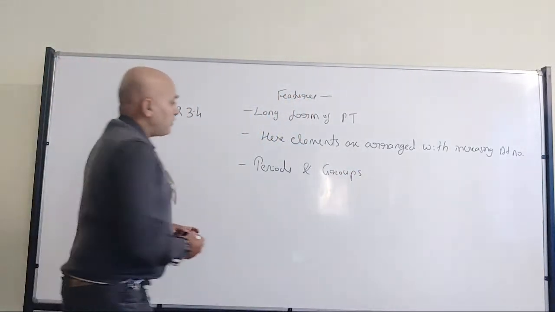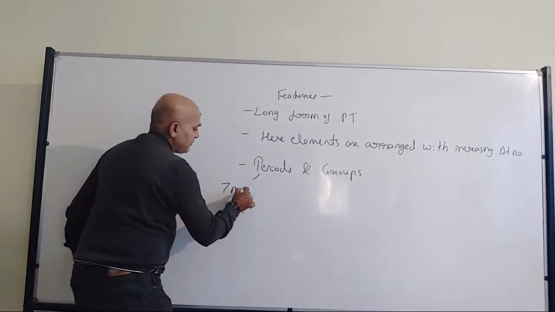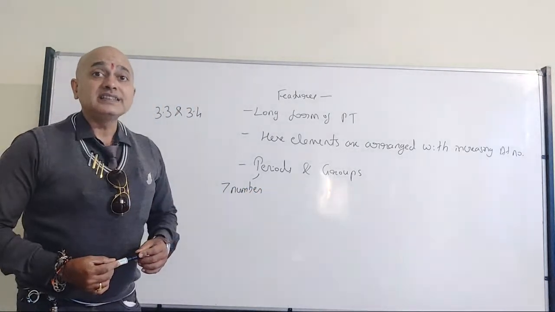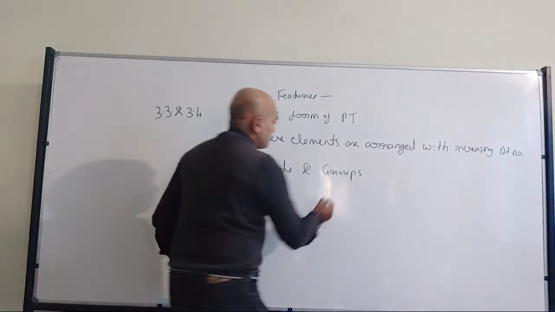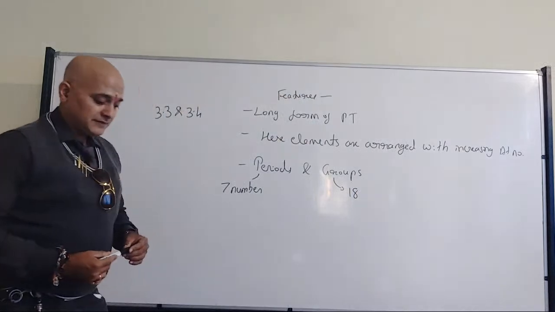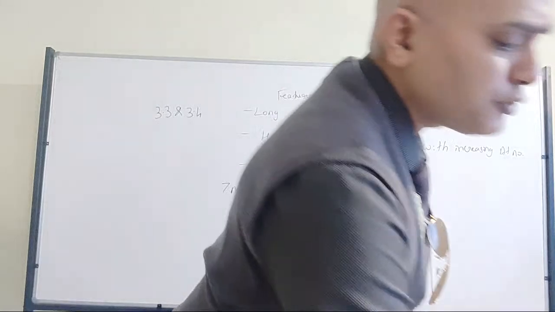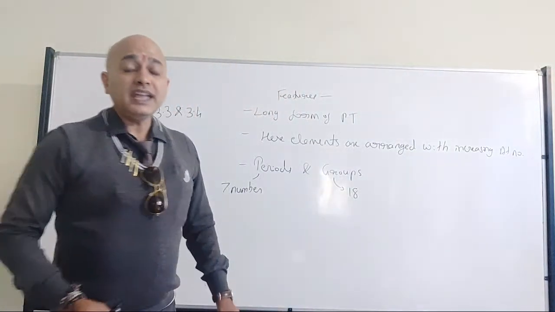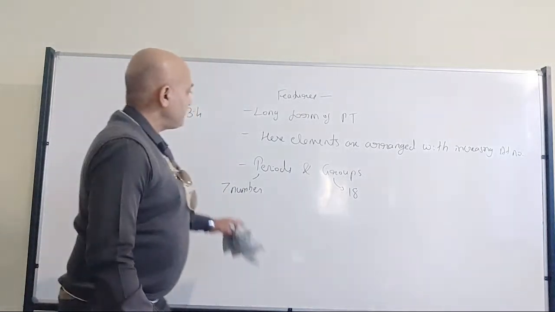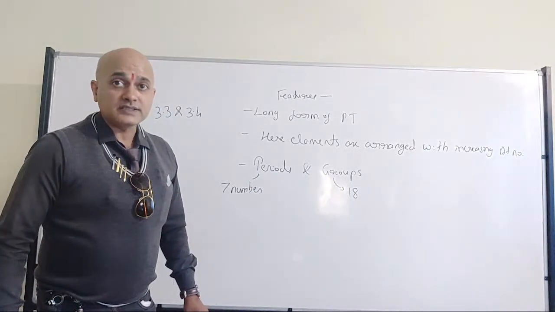Fine? So now, when it comes to periods, it is having almost 7 periods. When it comes to groups, it is having around 18 groups. All these things should be written when it comes to the features of the periodic table. Fine? So that's where we have 7 periods and 18 groups.